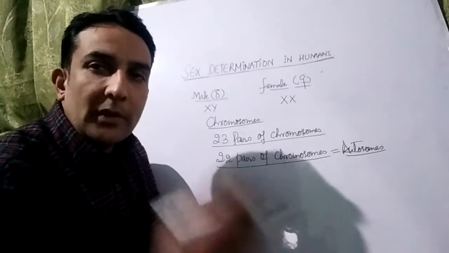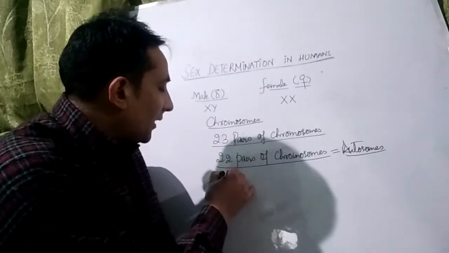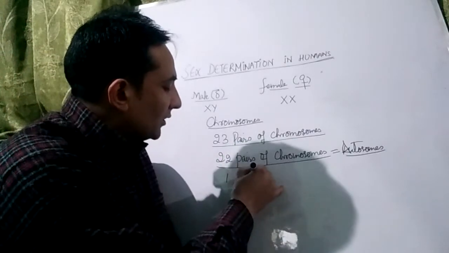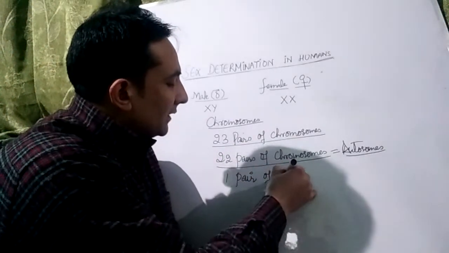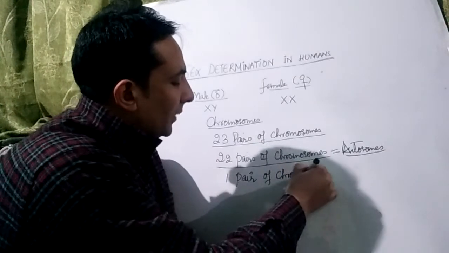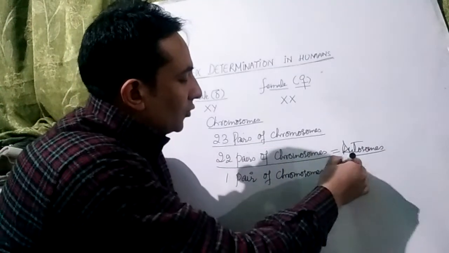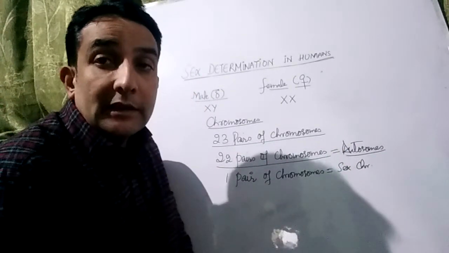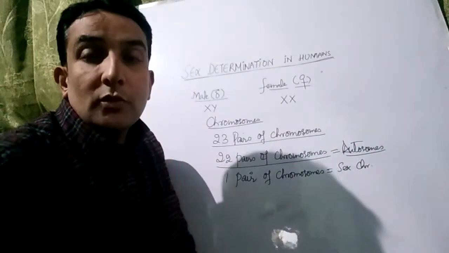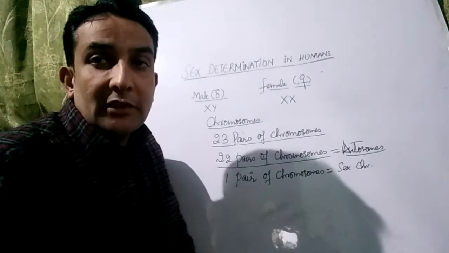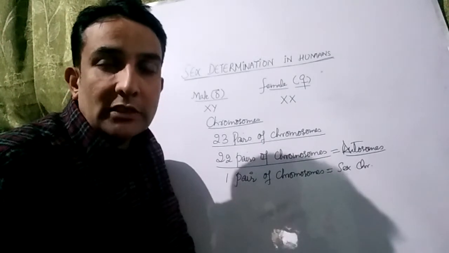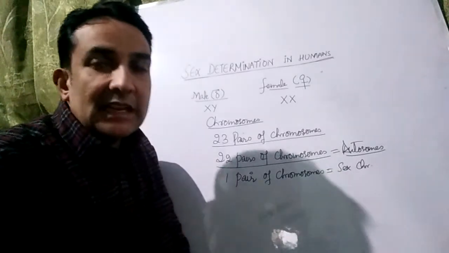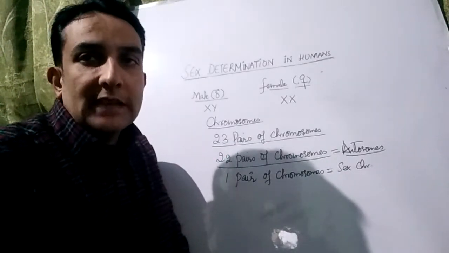Now there's only one pair of chromosomes which is related with sex determination, and this pair of chromosomes is known as the sex chromosomal pair. We call them sex chromosomes. So again I will repeat that there are 22 pairs of chromosomes which don't bear any relation with determining the sex, and those are known as autosomes, and there's only one pair of chromosomes which determines the sex, and that pair is known as sex chromosomes.